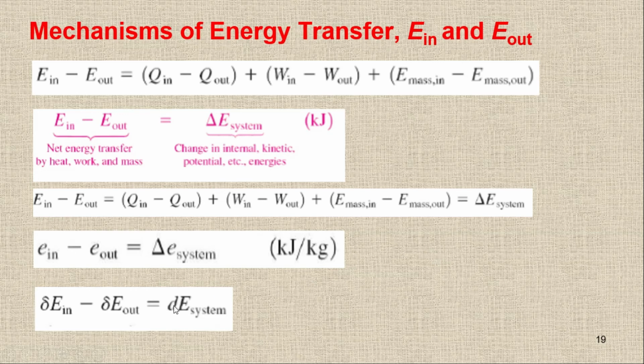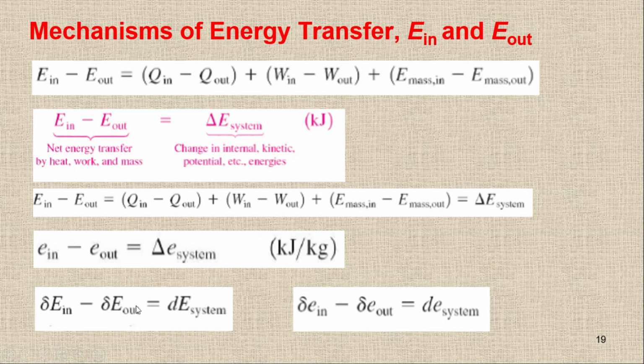Now you can see here, I'm using d here and delta differential there. d differential because these are point functions, and delta differential because these are path functions, because these are only heat, work, and mass transfer. Or I can write in terms of the specific one like this.